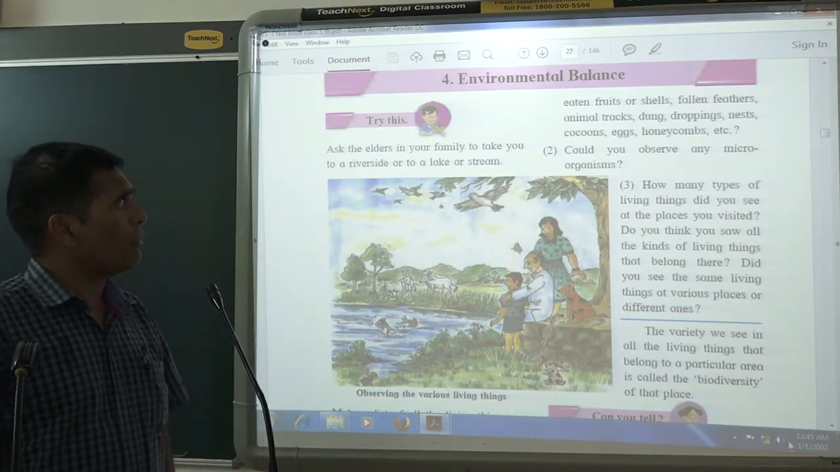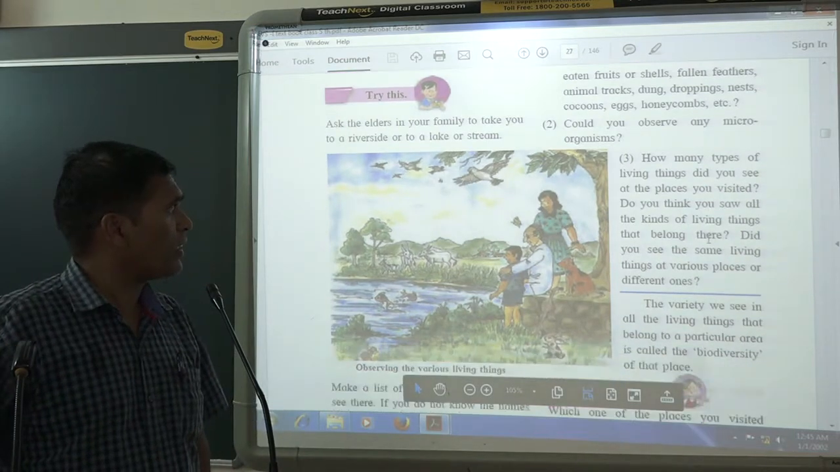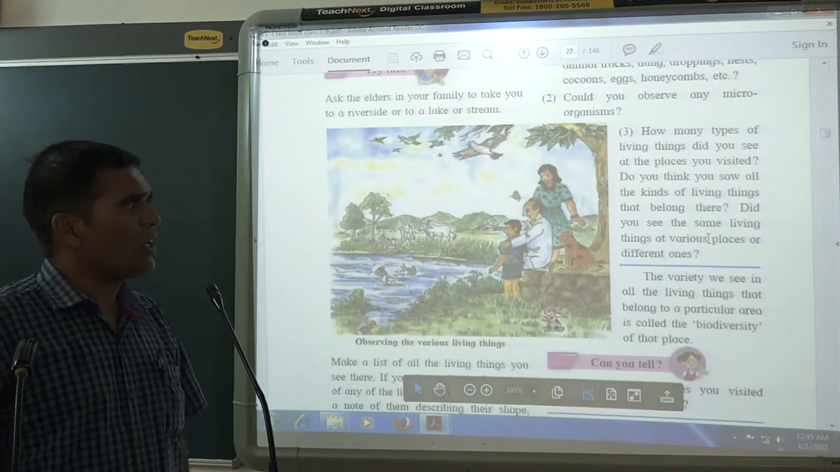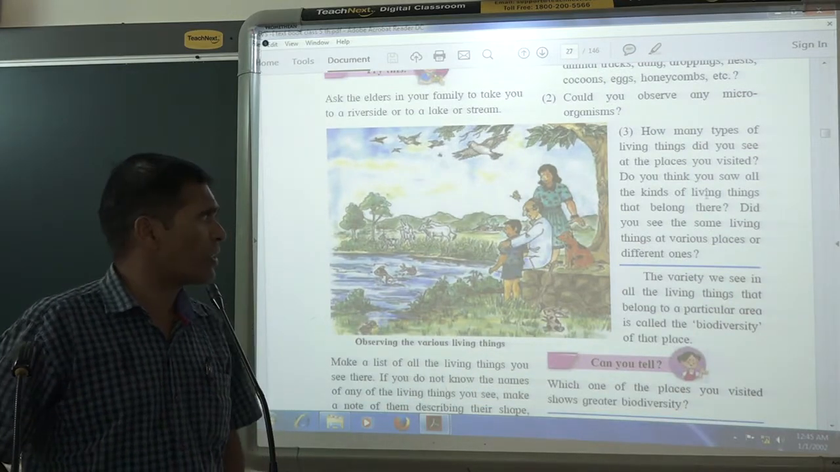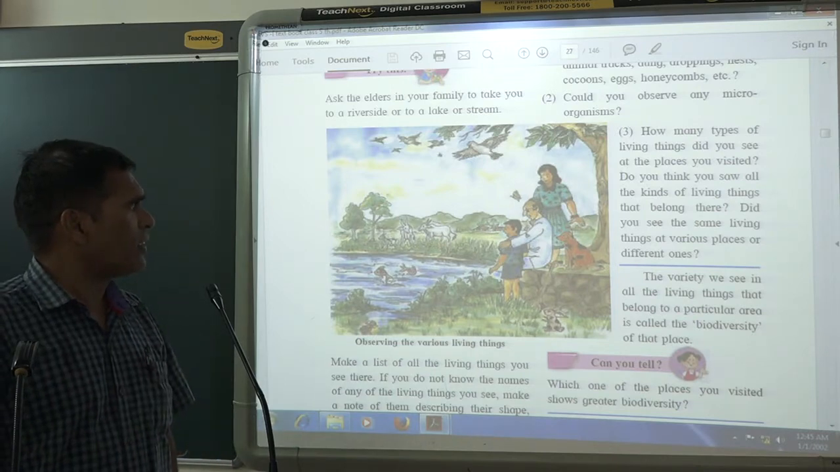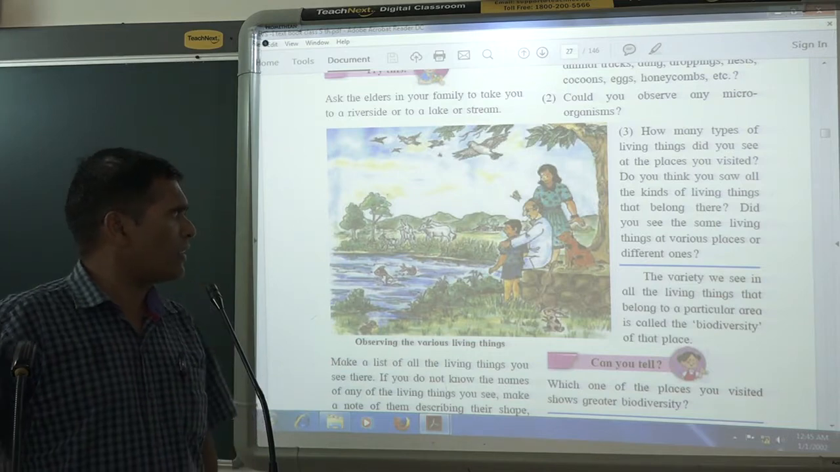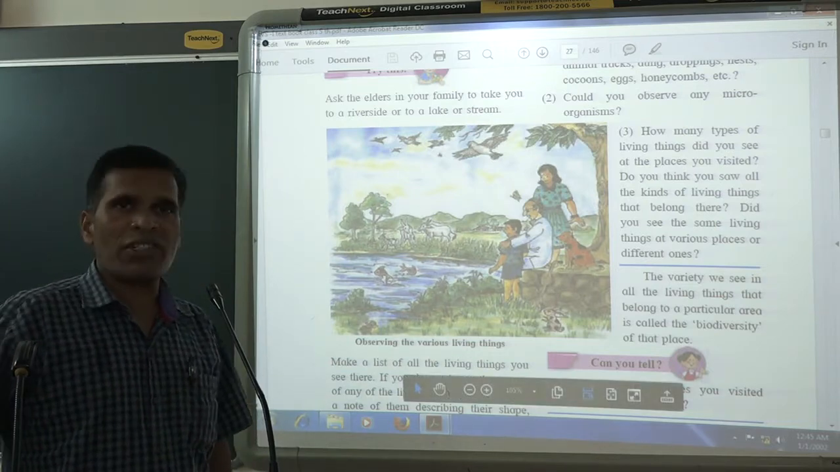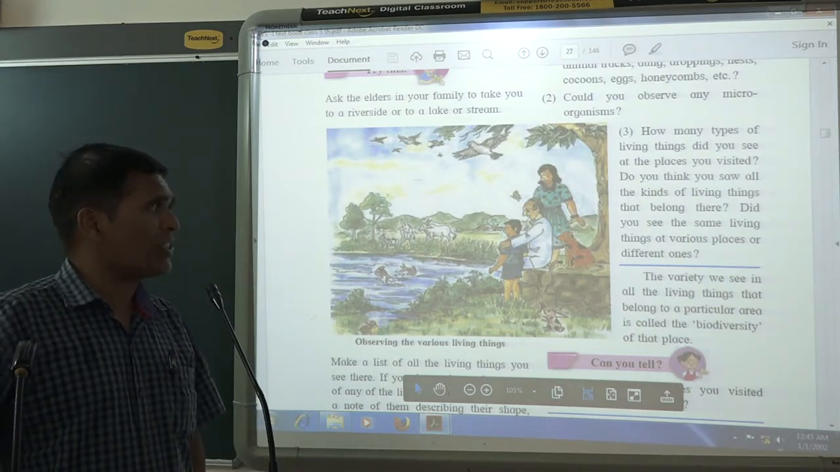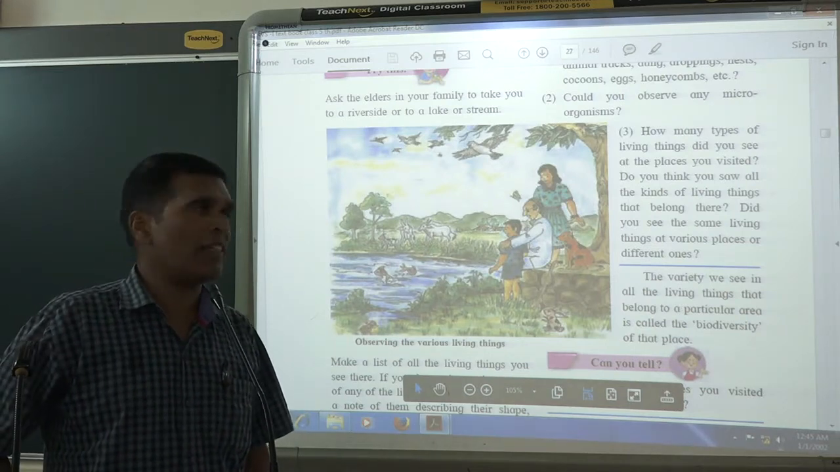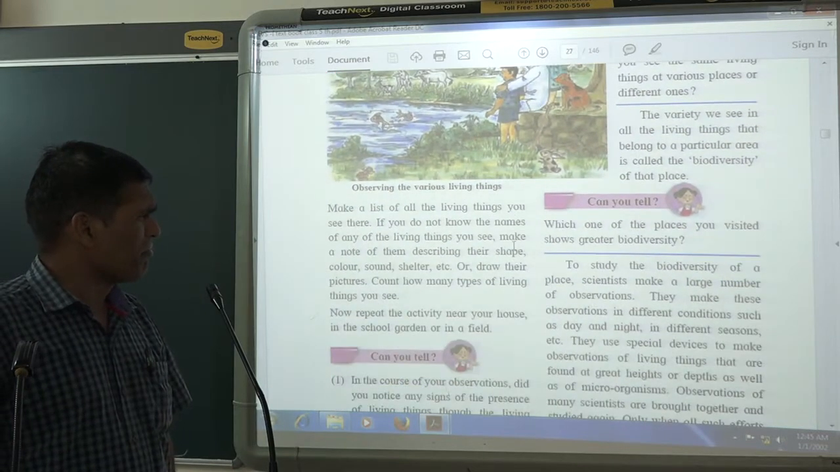Now in environmental balance, see what exactly you are studying in these lessons. You will study the ecosystem when you go to the higher standards. An ecosystem is a place where a large community of living and non-living things are there. You will study their relations, how they are dependent on each other.